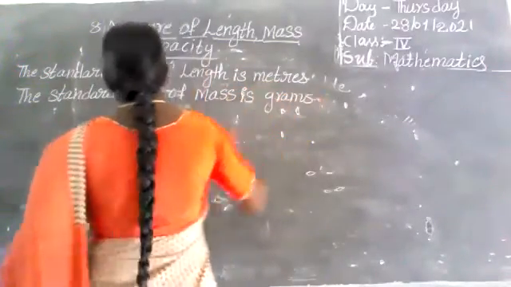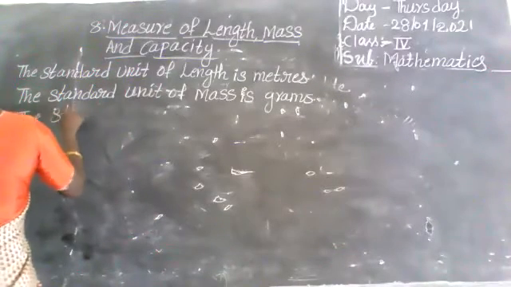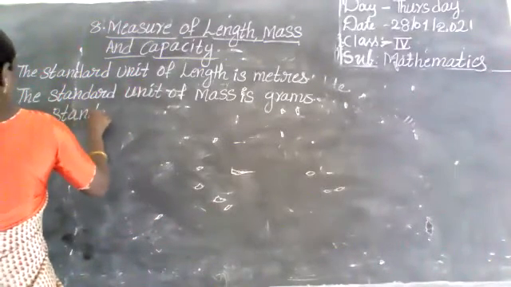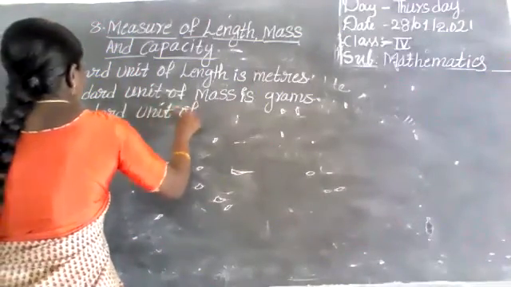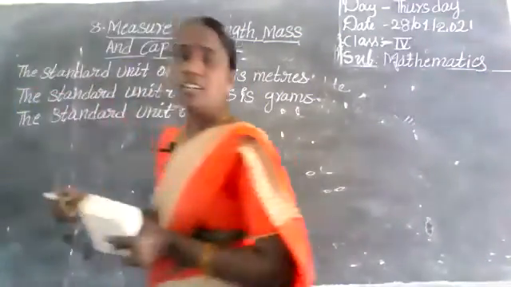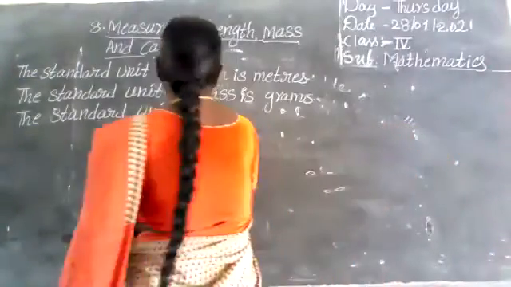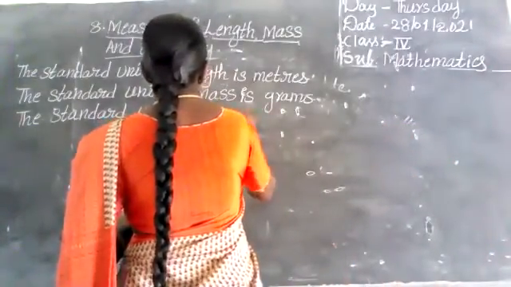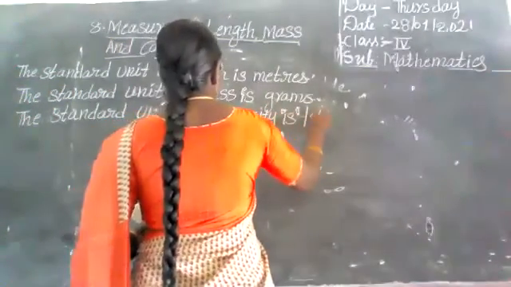Next, the standard unit of capacity, capacity or quantity, is liters.